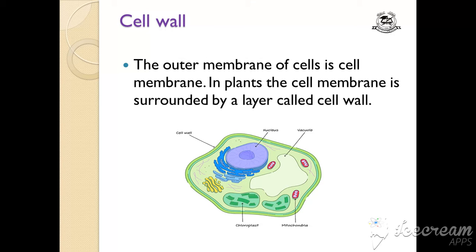But in plants, the cell membrane is surrounded by a layer that is called the cell wall. So you can see this is only present in plants, and this is the structure of the cell. Around the cell membrane there is a cell wall. So a plant cell has two layers. First is the cell membrane, and around the cell membrane there is a cell wall.